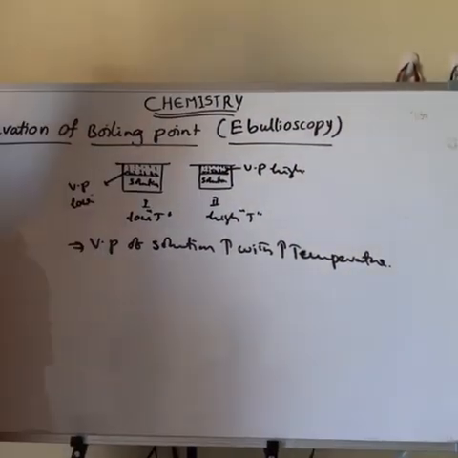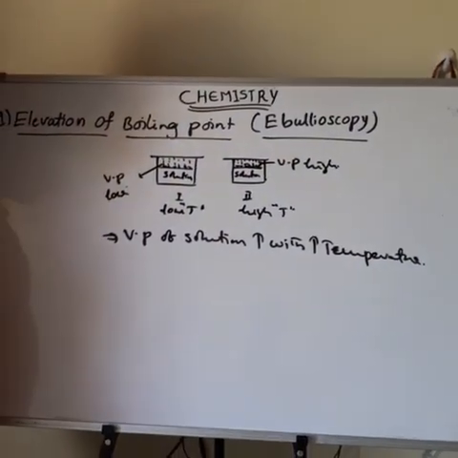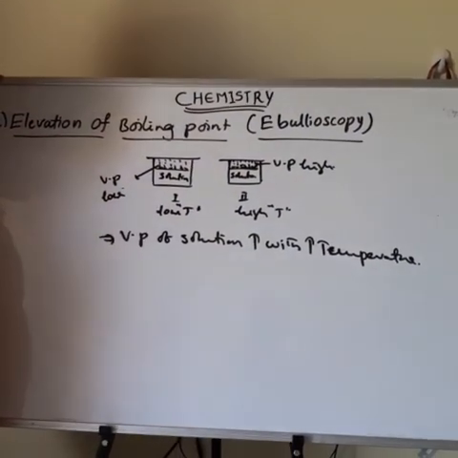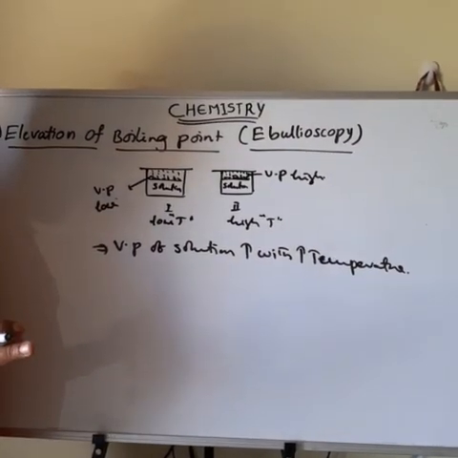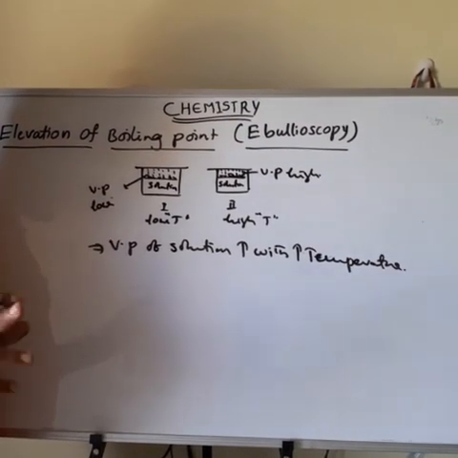Then the next one is, what is boiling point? Boiling point means the temperature at which the vapor pressure of the liquid becomes equal to the atmospheric pressure. So what is the boiling point definition?